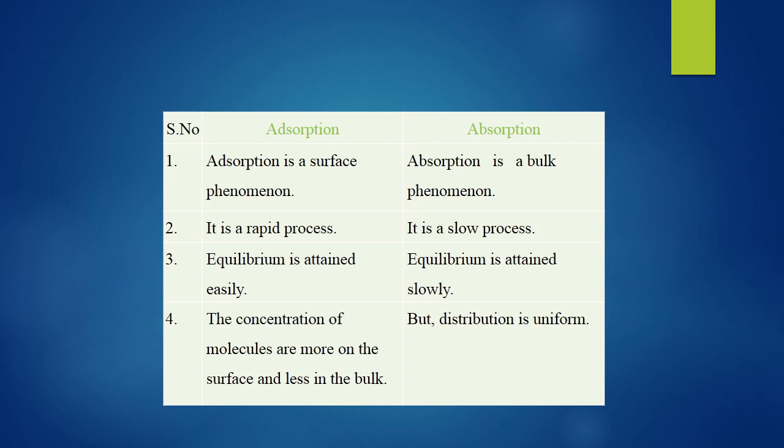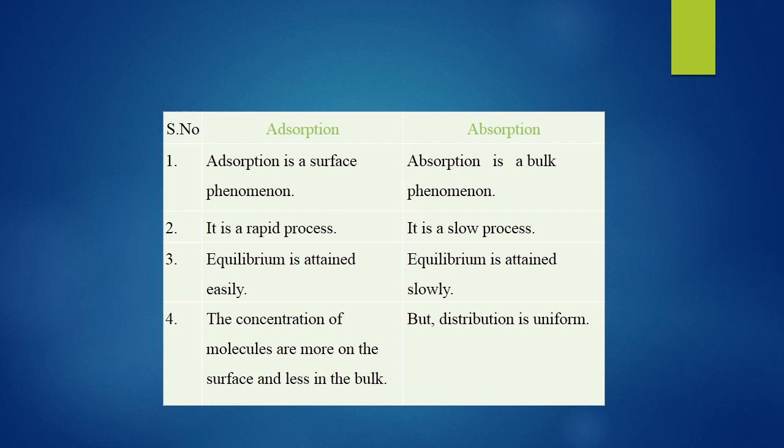Now we discuss the difference between adsorption and absorption. Adsorption is a surface phenomenon. The chemical reaction takes place only at the surface. These reactions are carried out in a fast manner, so it is a very rapid process, and the equilibrium is also attained quickly. Here the concentration of the molecules is higher on the surface and lower in the bulk.